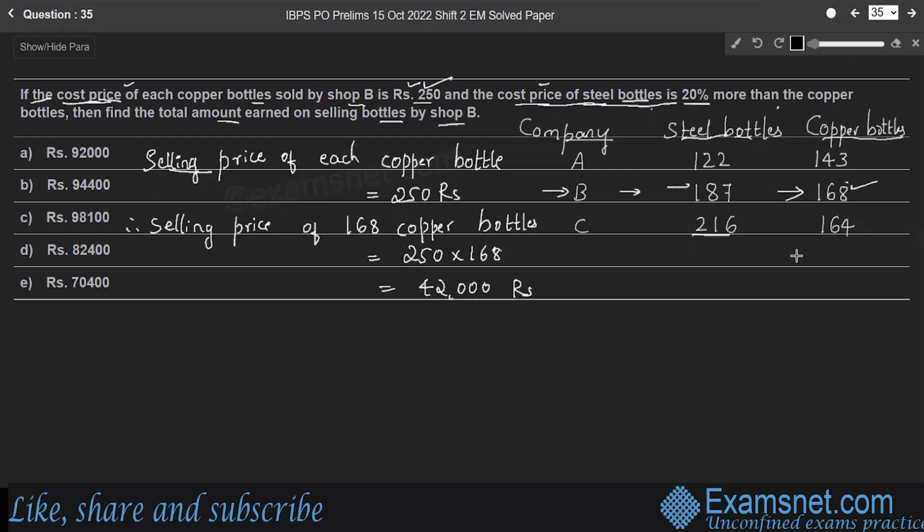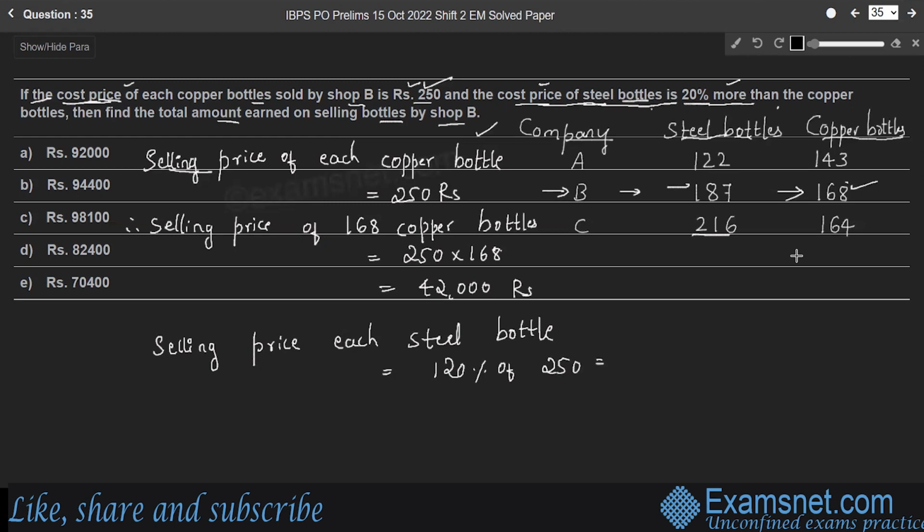Cost price of steel bottles is 20% more than the copper bottles. So again, the steel bottle is sold at its cost price. Therefore, selling price, you can consider even cost price also. Both are the same. Selling price of each steel bottle is equal to 20% more than copper bottles. So that is 120% of 250 rupees, the selling price of each copper bottle, right?